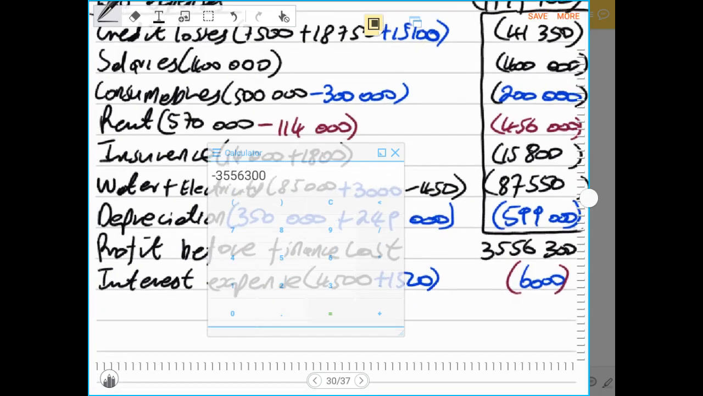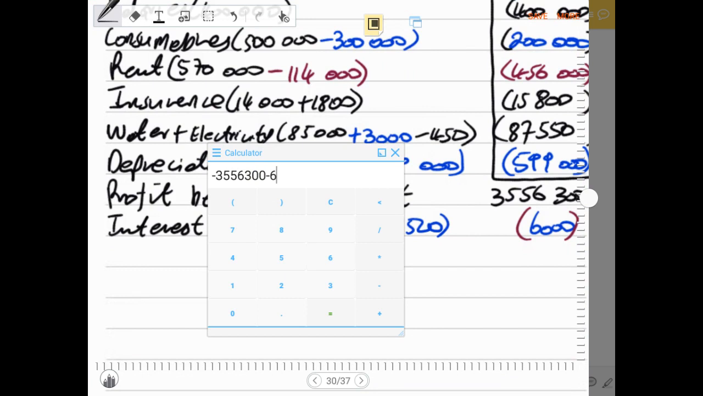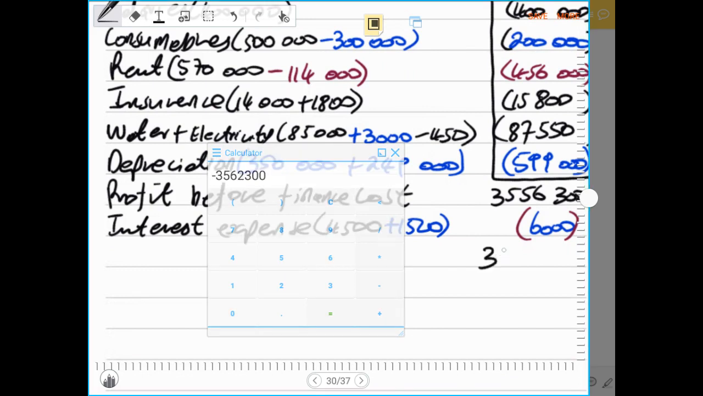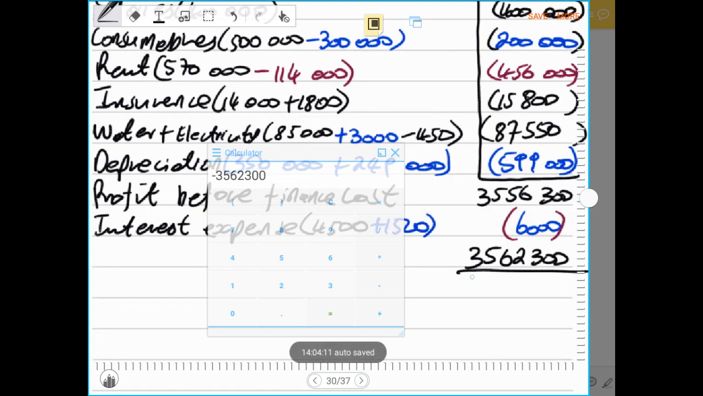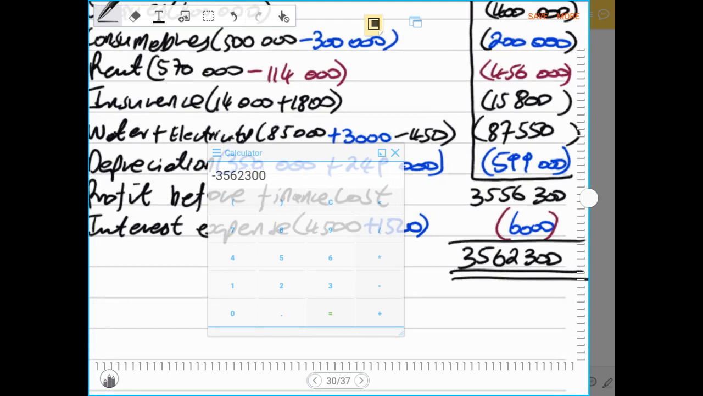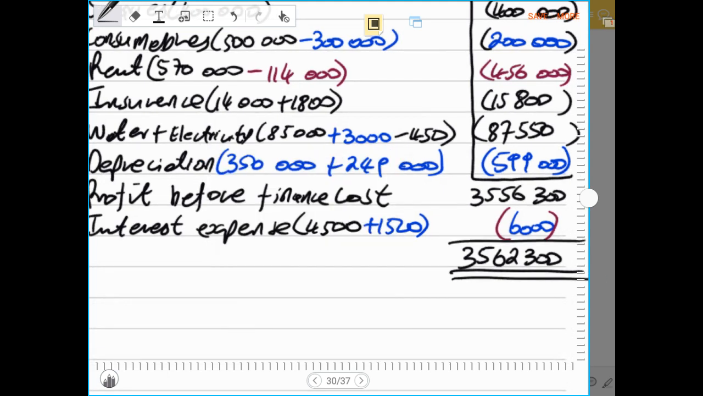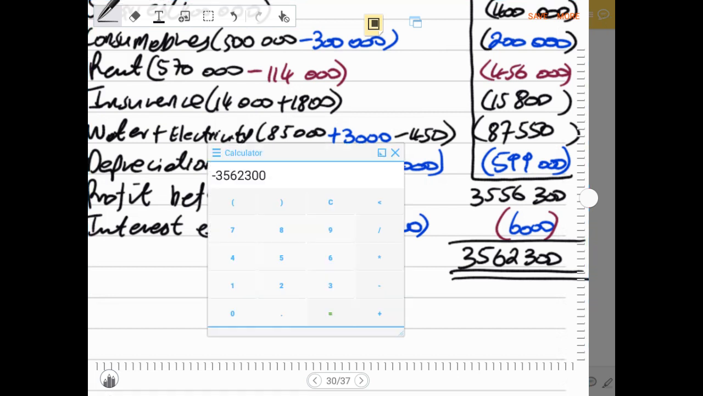3,556,300. Then we say less finance cost, which is 6,000. That gives us 3,562,300. That will be the profit for the period. So now we do have our correct profit there. Let me just reconfirm that.